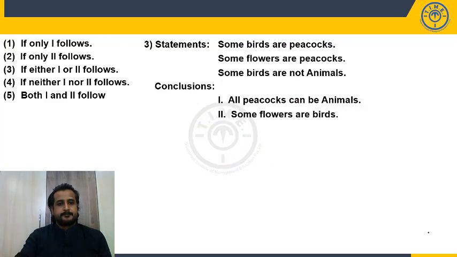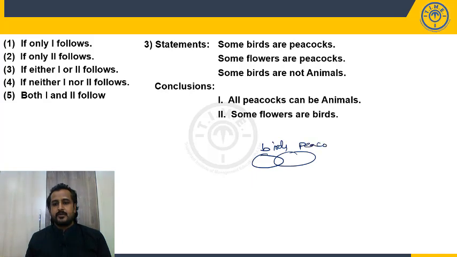Choice 1. Question number 3. Again, draw the basic diagram for these statements. Some birds are peacocks. And what is the second statement given? Some flowers are peacocks. Yes. What is the third statement? Some birds are not animals. Here are the birds, so draw a separate diagram.